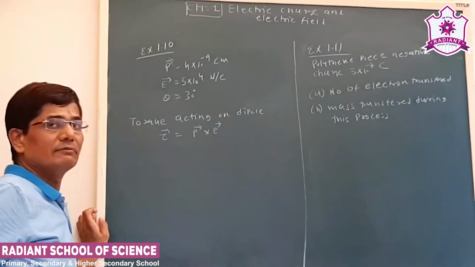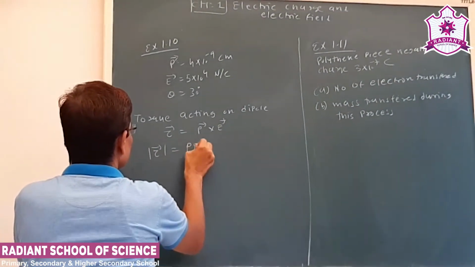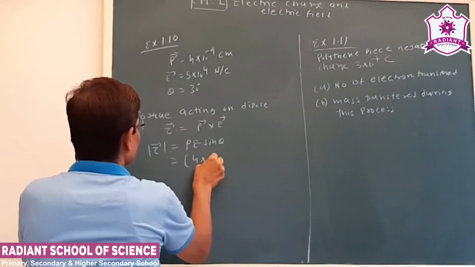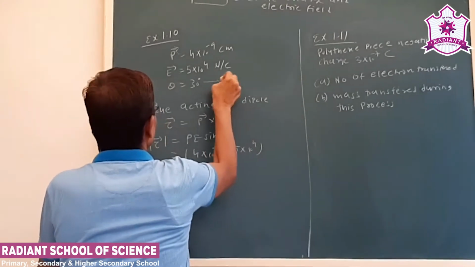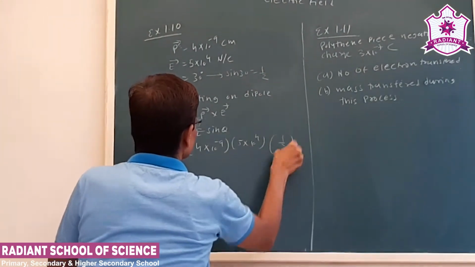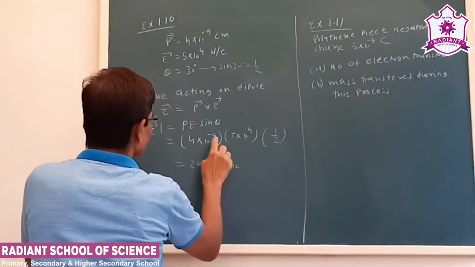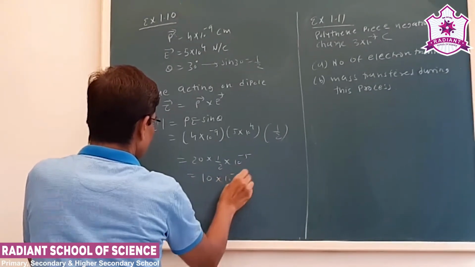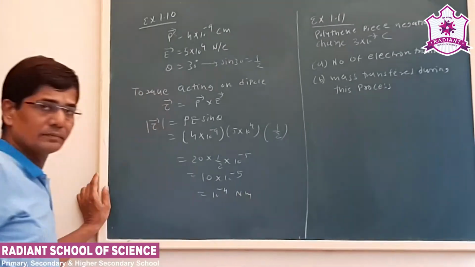Now here we have to obtain the magnitude of the torque. The torque is equal to PE sin theta. That is 4 into 10 to minus 9 into 5 into 10 to 4. Now sin 30 is 1 by 2. This will be 20 into 1 by 2, which is 10 into 10 to minus 5. The torque unit is newton meter.